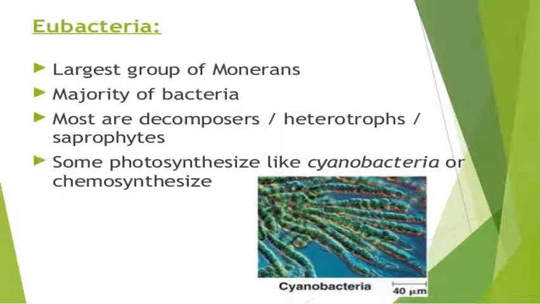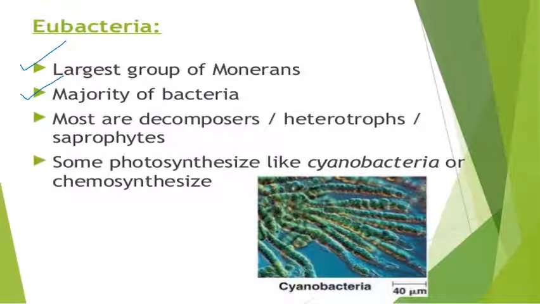Eubacteria, as the name says, are the true bacteria. If we talk about the diversity of the monerans, or the diversity of bacteria only, the Eubacteria contain the largest group. True bacteria are present in enormous amounts in comparison to the Archaebacteria. That's why the very first point indicates that they are the largest group of monerans, and the majority of the bacteria are of Eubacteria types.